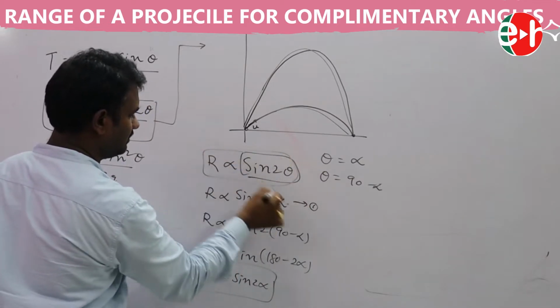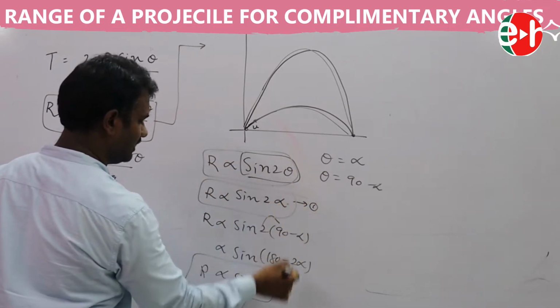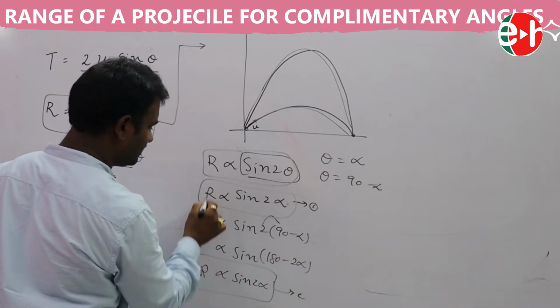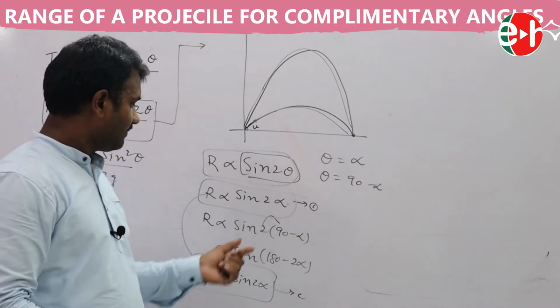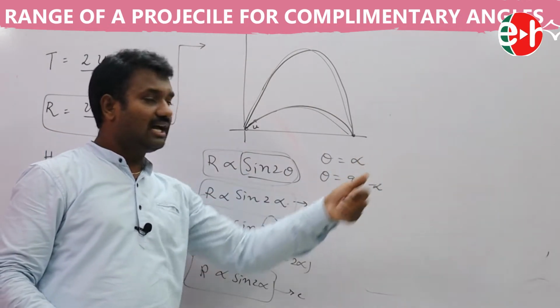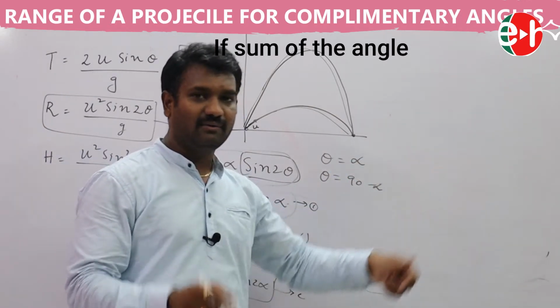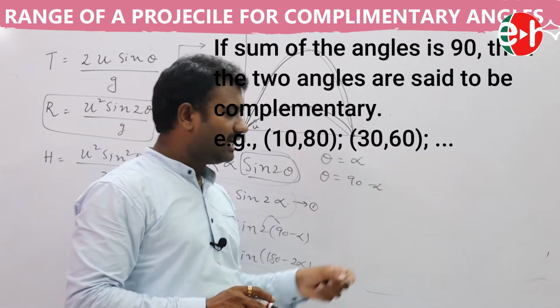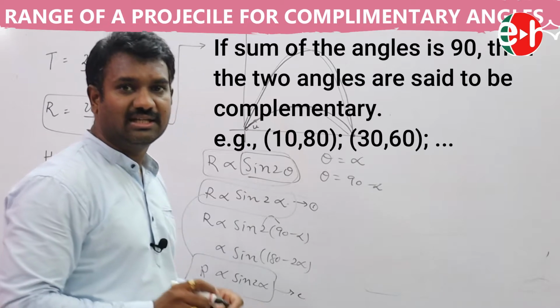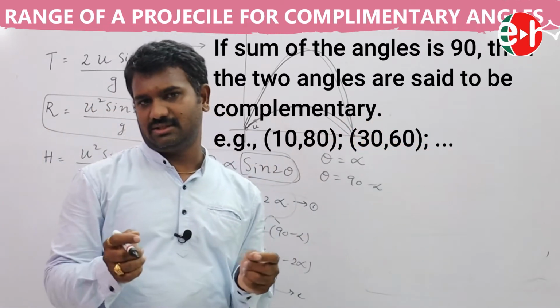In case 1 and in case 2, we got the same result. R is proportional to sin 2 alpha in both. If the angle of projection is alpha or 90 minus alpha, we will get the same answer. So what are these two called? Alpha and 90 minus alpha are called complementary angles.